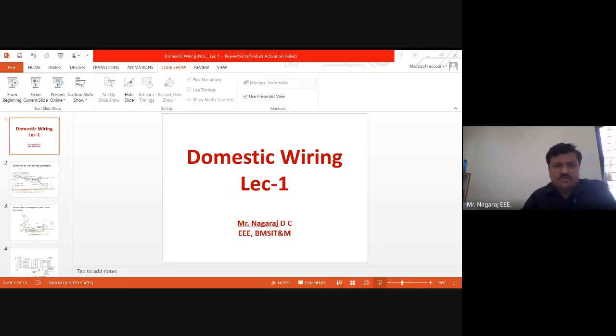This is a pole which is an RCC pole, or it can be a metallic pole. Earlier, metallic poles were used, but now they are preferring RCC poles. This is a stay wire. There is a misconception that this wire will also carry current. No, this wire is only for the mechanical support of the pole.